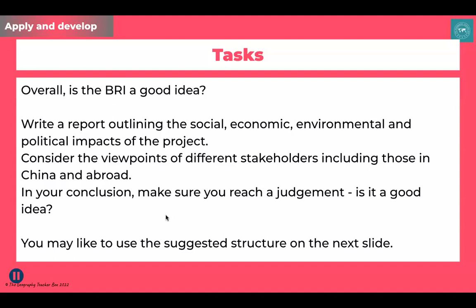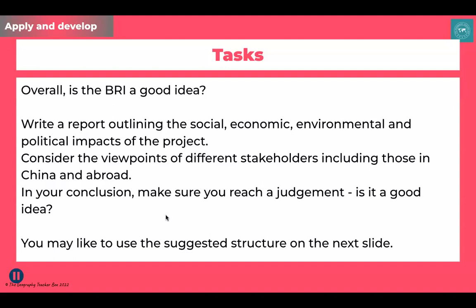But who are the different stakeholders? Stakeholders are people that have an interest in the project, including both those outside and in China. What are their viewpoints about it? And then your final paragraph should be an opportunity for you to reach your own judgment. Do you think the BRI is a good idea? So those are the kinds of things I'd like you to try and include in your report.